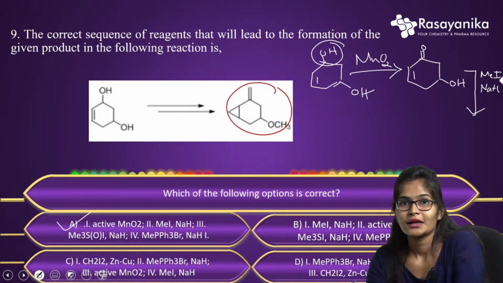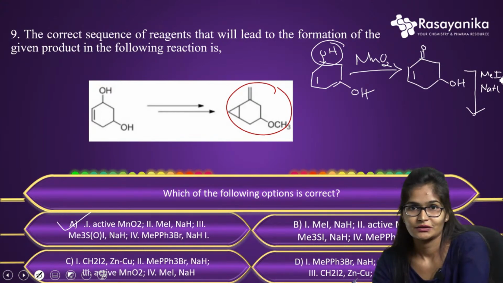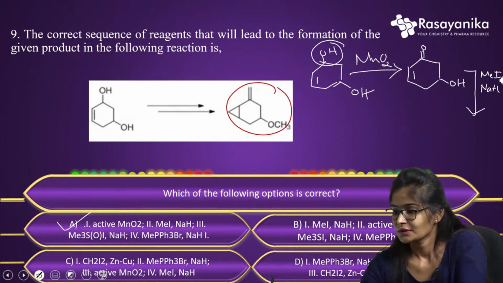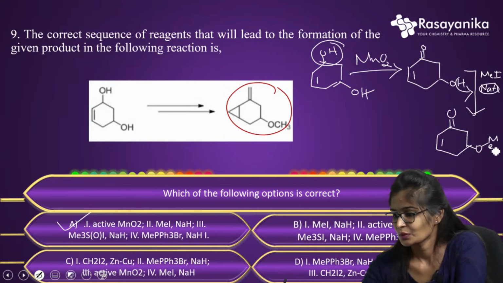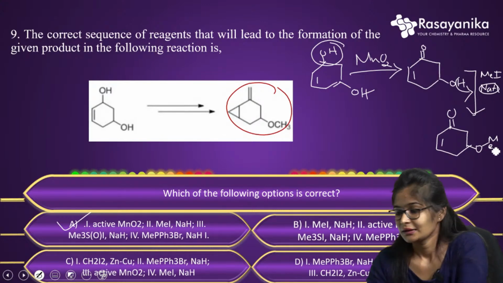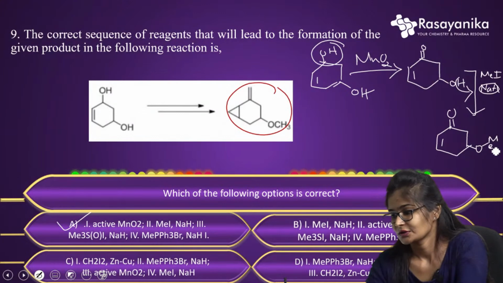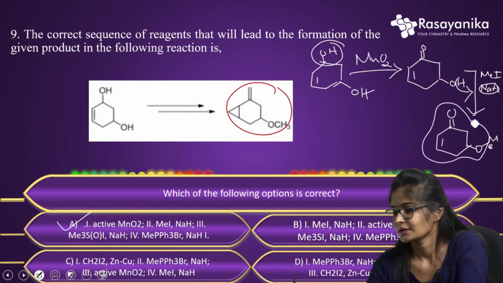Methyl iodide, for what purpose do we use it? We use it for alkylation. For alkylation, the methyl will be attacking. In the presence of base, the proton will be eliminated and we'll be getting OMe, because once the NaH removes the proton, the methyl will attack on the oxygen. So I will be getting this structure.